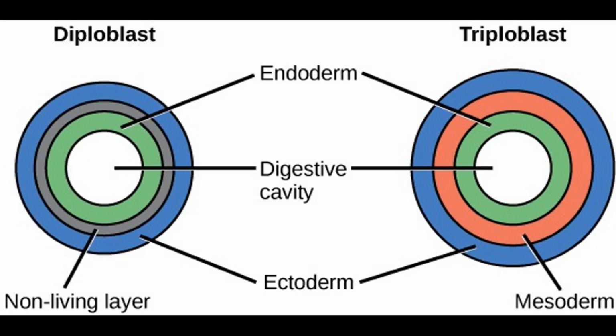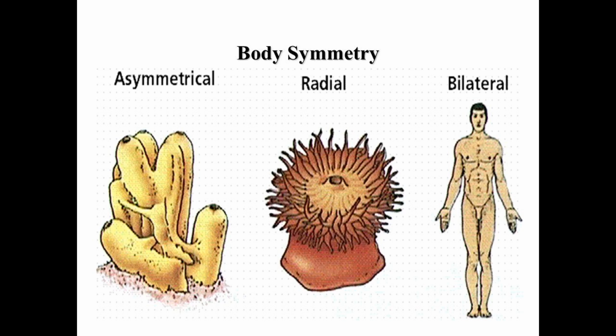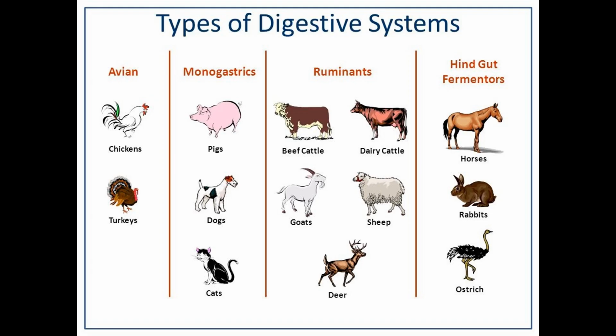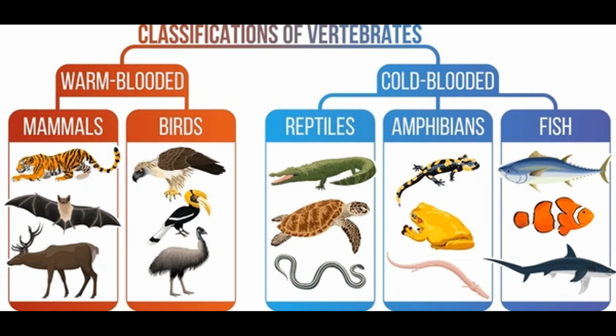Further classification of animals groups them based on their development of tissues, their body symmetry, which will be bilateral, radial, or asymmetrical, their body cavities, digestion, and their anatomical features.